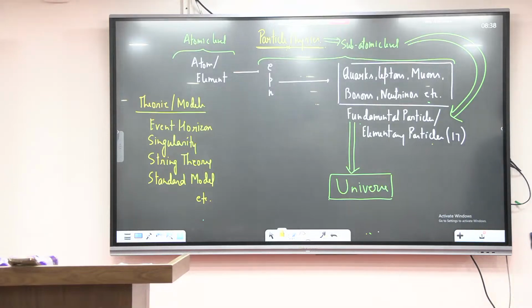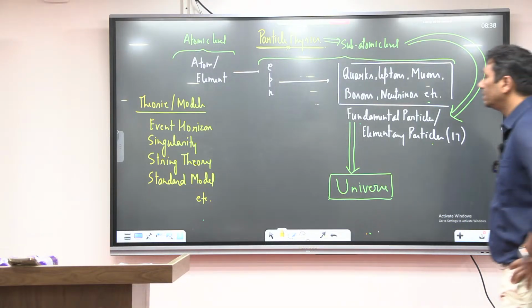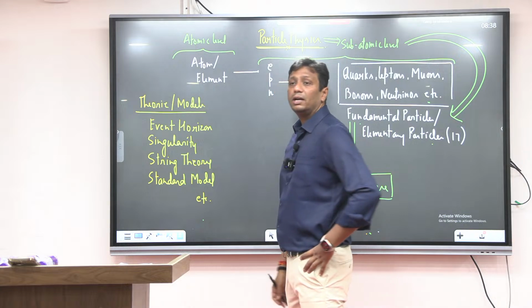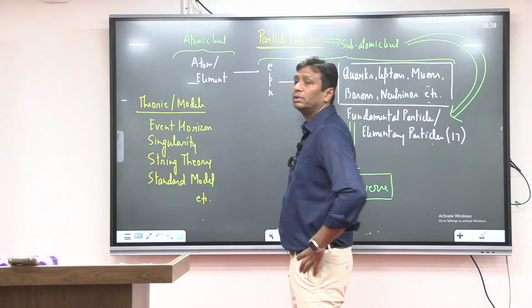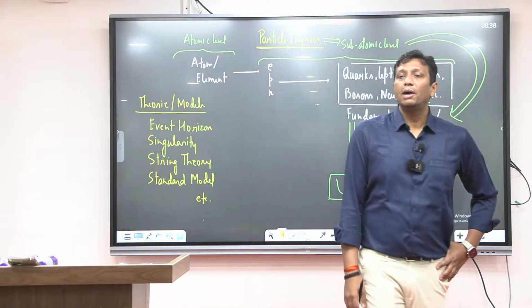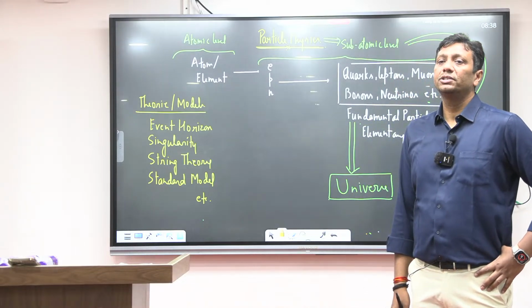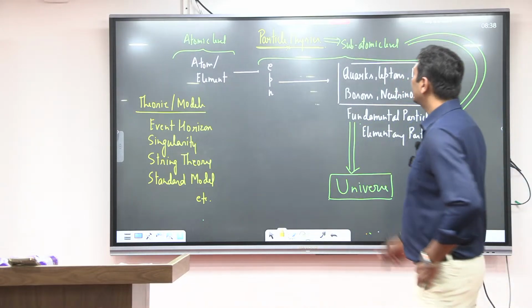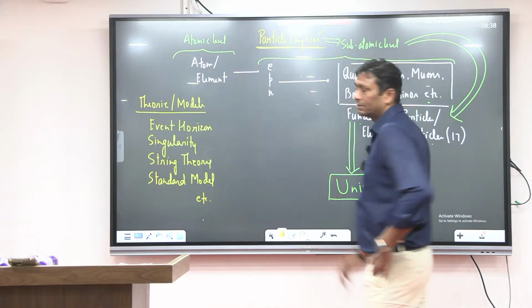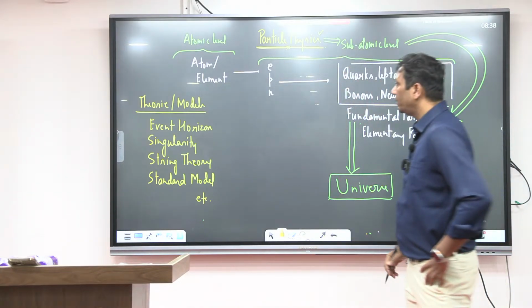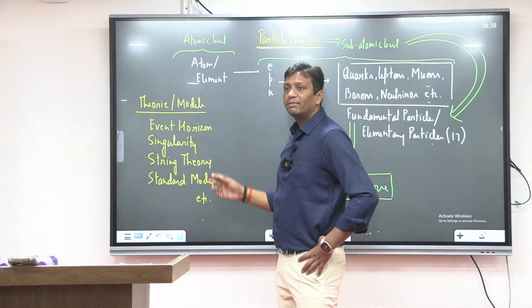Tell me the names of all the theories and models. First, event horizon. Second, singularity. Third, string theory. Fourth, standard model. I'm not going to discuss all of these theories and models because my topic of discussion is not the universe. My topic of discussion is particle physics. In the universe chapter you will get that knowledge. But here I just want to tell you that all those theories and models are given here.